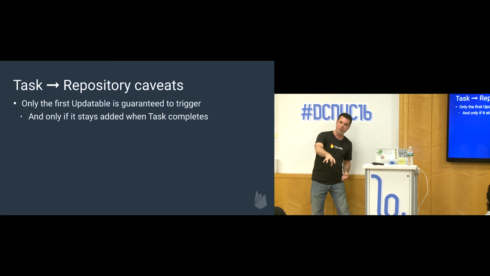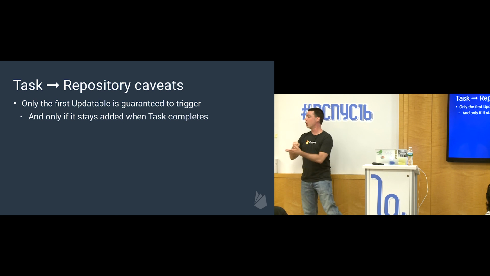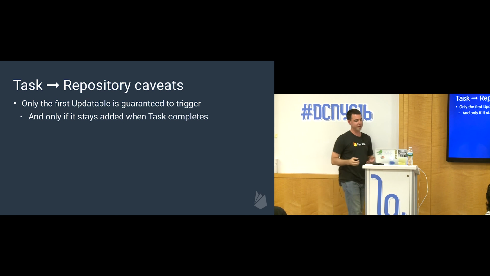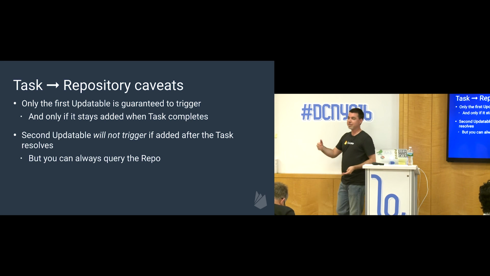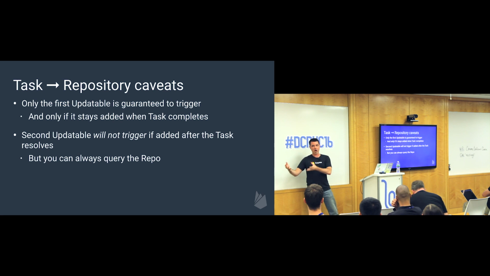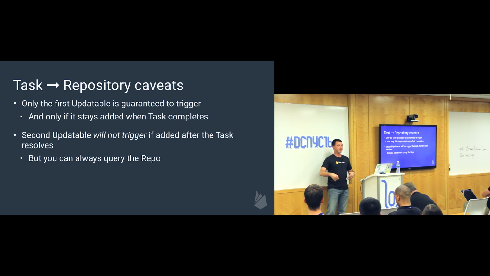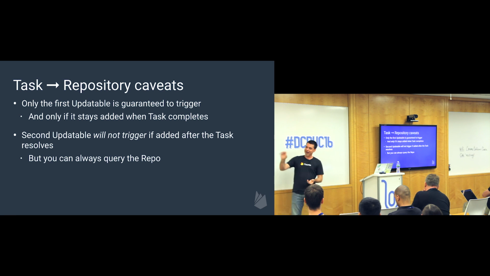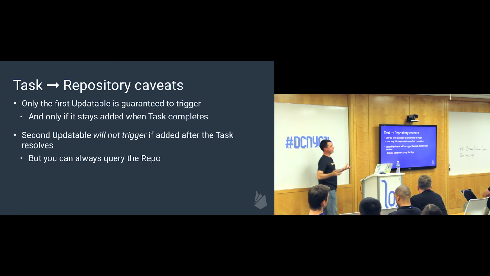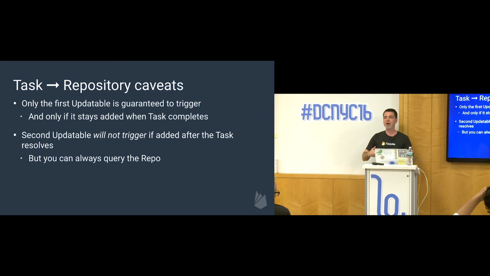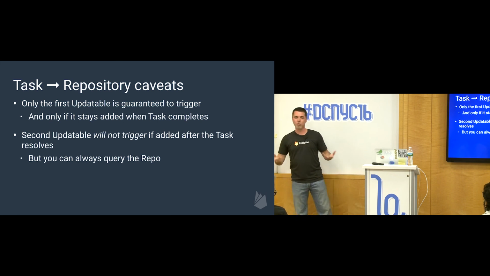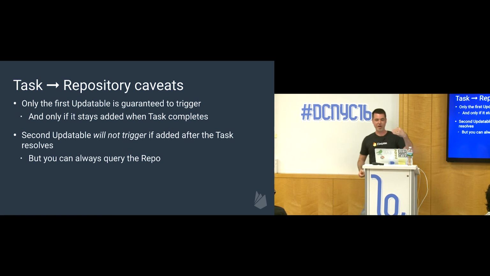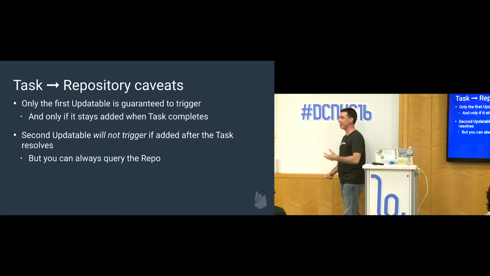So if you register an updatable, then take it out before the task completes, there's no guarantee that you'll ever know what happened there. And if you register a second updatable or more, those updatables will not trigger if the task already completed. So if the task completes, there's nothing listening to it. If you add a listener or add an updatable to that, it just won't trigger. I mean, that's just understood. So this TaskRepository abstraction only really works when you have a single value and you have one listener, one updatable, and that updatable stays registered for as long as the task takes to complete.